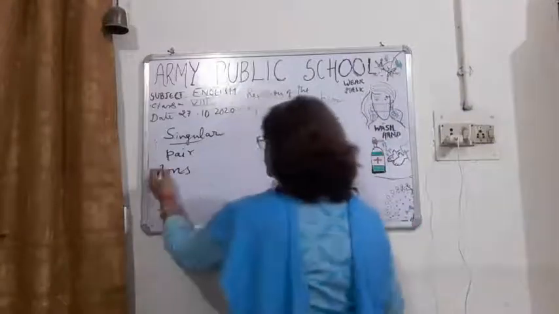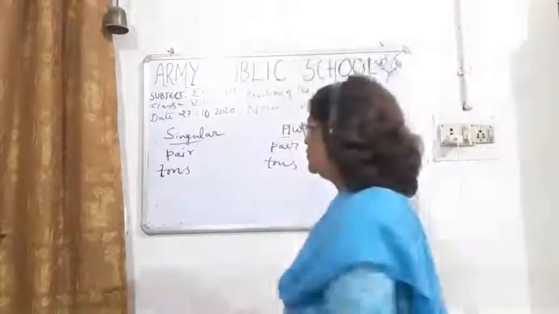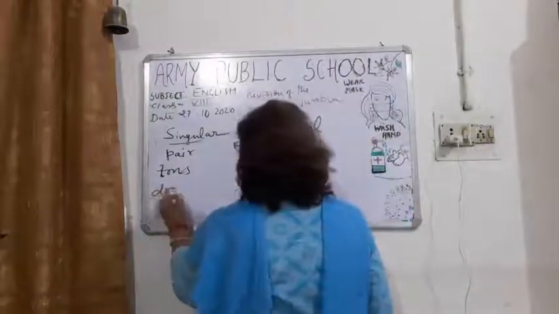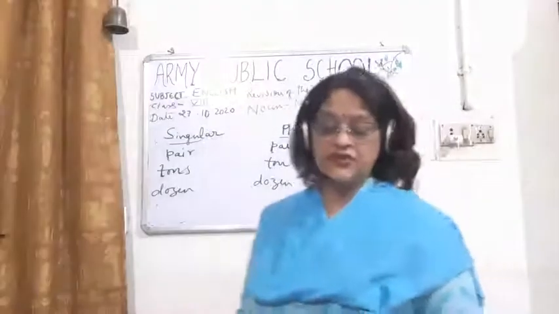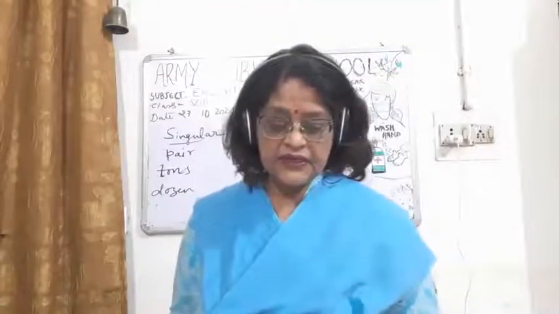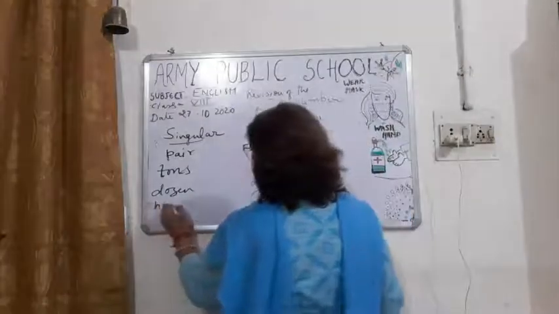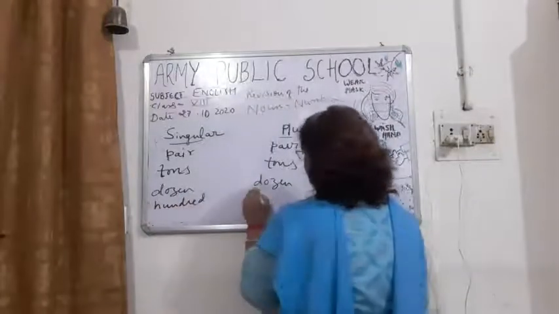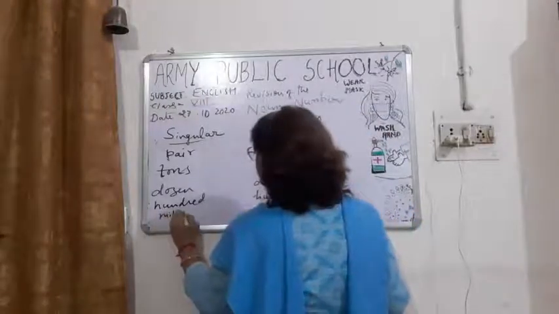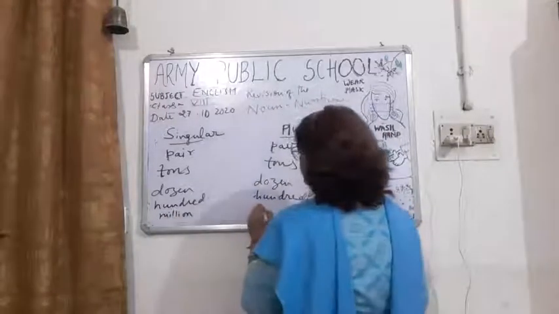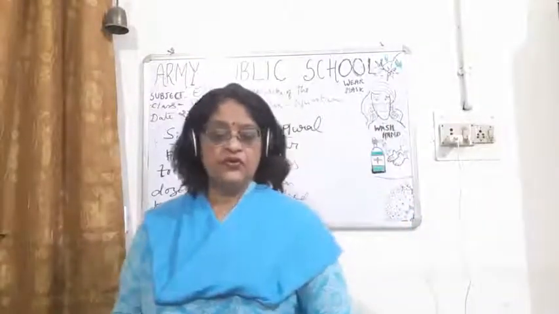Dozen, dozen. So plural and singular are the same. Then hundred, million, million.